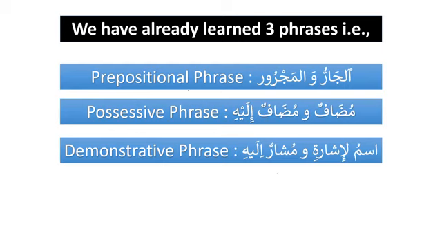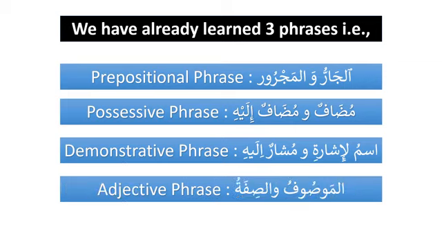We have learned about the prepositional phrase, al-jar wal-majroor, and then the possessive phrase, mudafun wa mudafun ilayhi. For jar majroor, we have the example lillahi, and for mudaf wa mudaf ilayhi, we have baytullahi. Similarly, we learned the demonstrative phrase in the previous lesson, which is ismul ishara wa musharun ilayhi. For example, we say hadha al-kitab, this book. And inshallah, today we learn about the last phrase, which is called the adjective phrase, al-mawsufu wa sifatu.